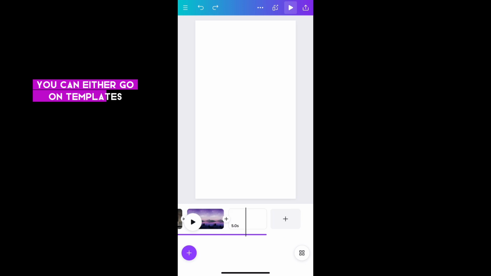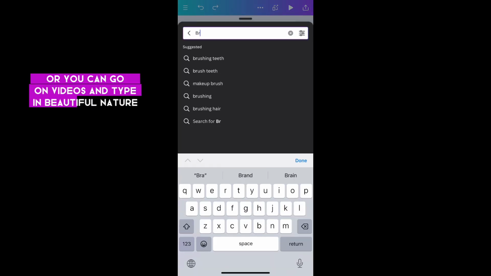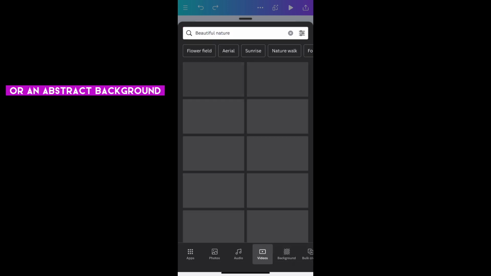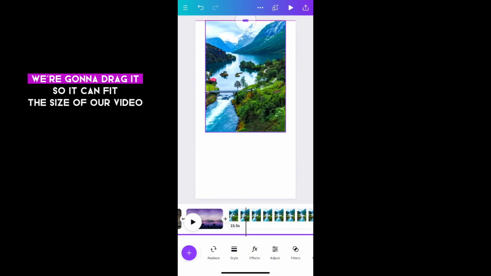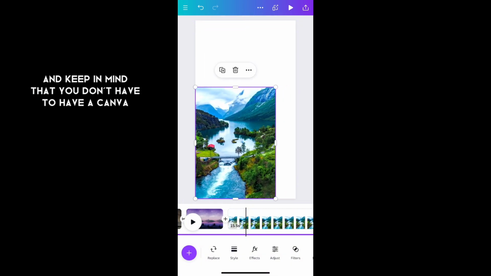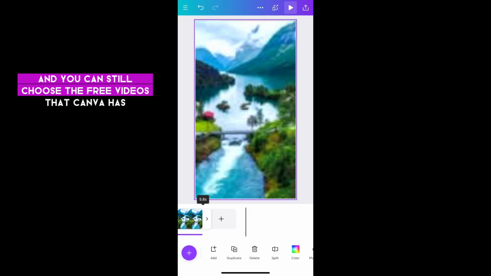You can either go on templates and click on the videos that you want, or you can go on videos and type in beautiful nature or an abstract background. So either way works. So we're going to choose our video. We're going to drag it so it can fit the size of our video. And keep in mind that you don't have to have a Canva Pro account, and you can still choose the free videos that Canva has.